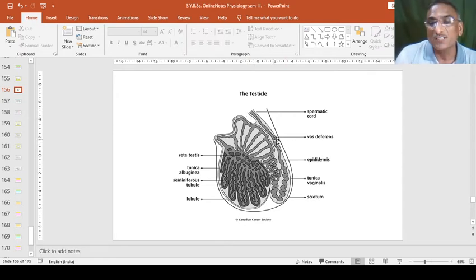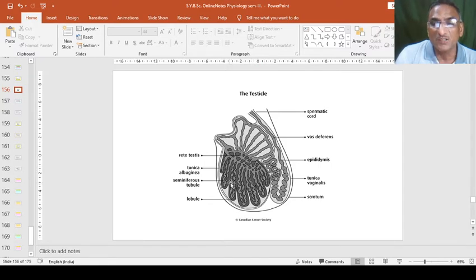This is the vas deferens tubule. When it becomes coiled, then it is called epididymis in the separate chamber, and then whenever it enlarges and enters with a random scattering form, it is the rete testis. This is the rete testis area. Then it forms lobules.